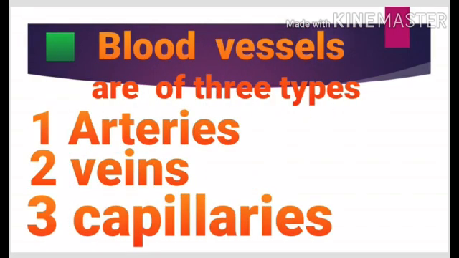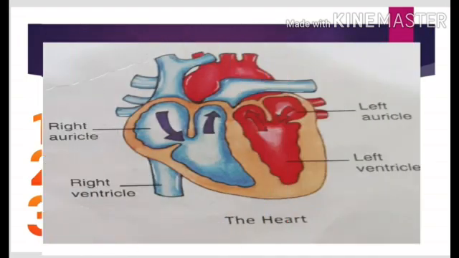Further, blood vessels are of three types: arteries, veins, and capillaries. We will discuss more about these blood vessels later. First of all, let's discuss about the important organ of our circulatory system, that is heart.